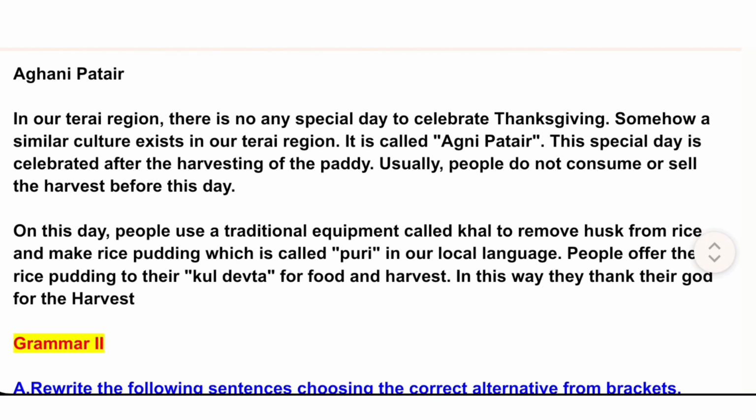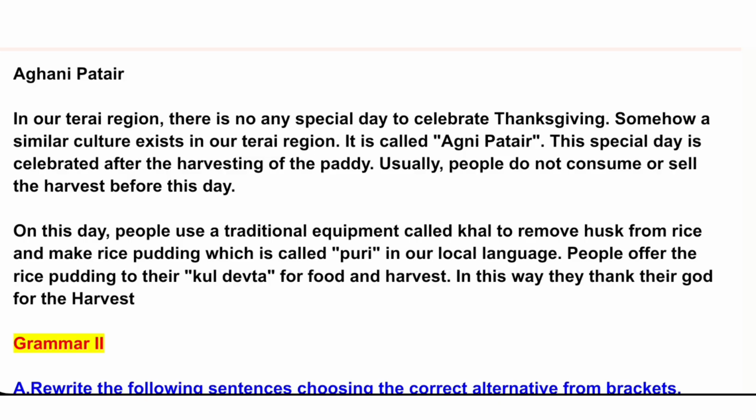On this day, people use a traditional equipment called kal to remove husk from rice and make rice pudding, which is called puri in our local language. People offer the rice pudding to their Kul Devta for food and harvest. In this way they thank their God for the harvest. Grammar 2. A. Rewrite the following sentences choosing the correct alternative from brackets.